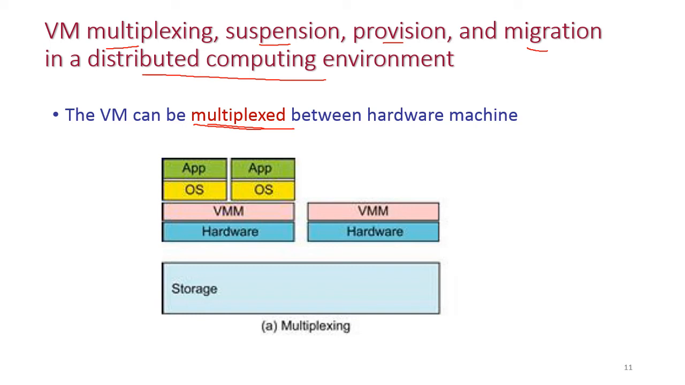So, this is the single physical hardware. By using the virtual machine monitor, we can create more virtual machines. This is virtual machine 1 and this is virtual machine 2. This is called multiplexing.